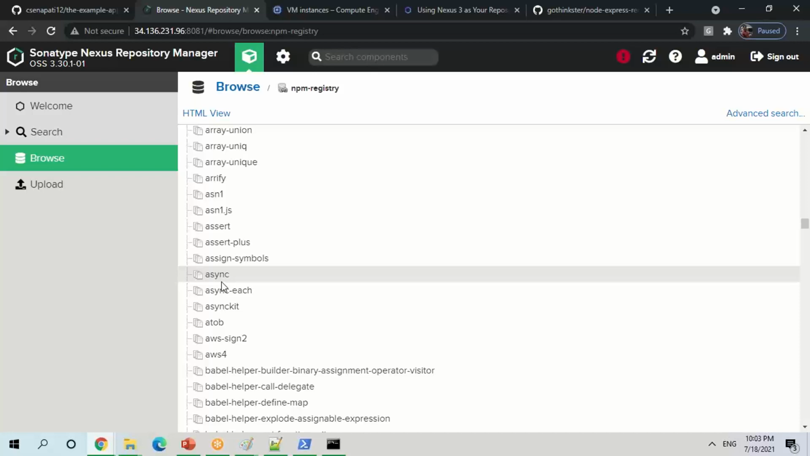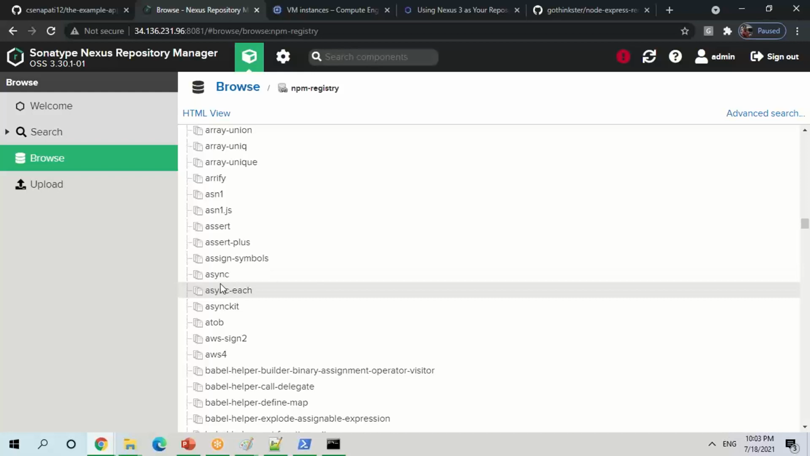And besides npm, with Nexus you can also use Docker containers, Docker registry. Whatever dependency management you are looking for, Nexus can be used for that.